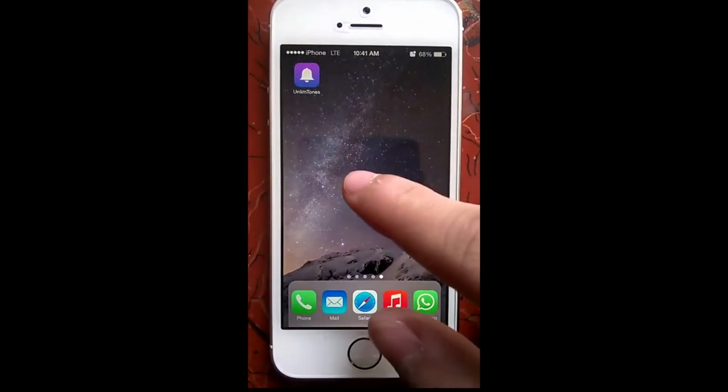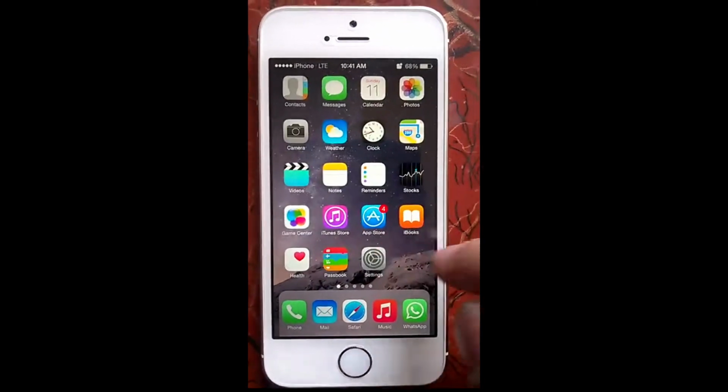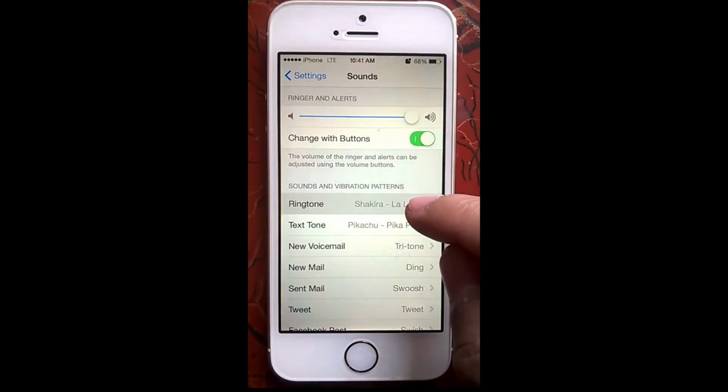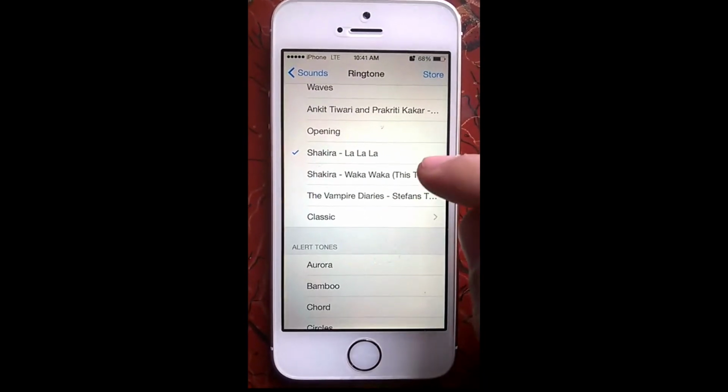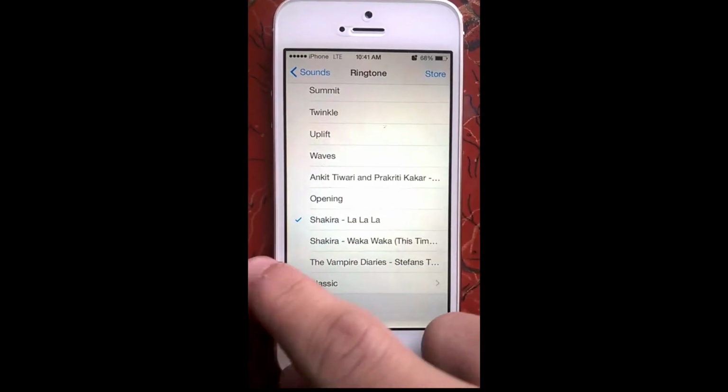To apply a ringtone, go to Settings, Sounds. As you apply a normal ringtone, scroll completely down. There you can see your own ringtones.